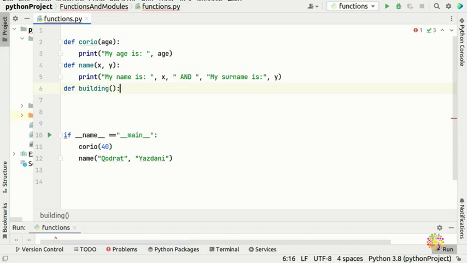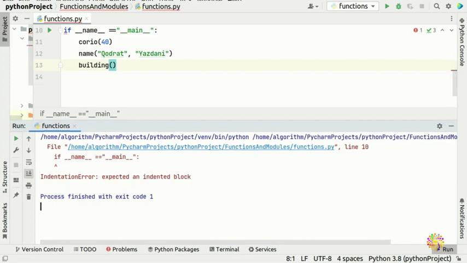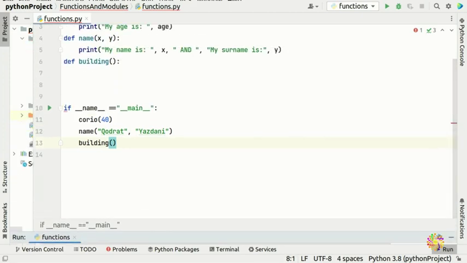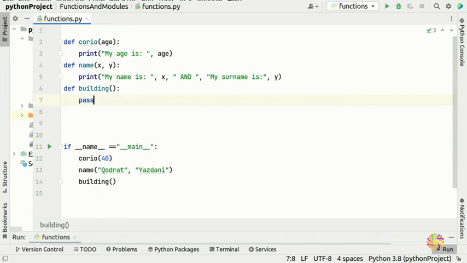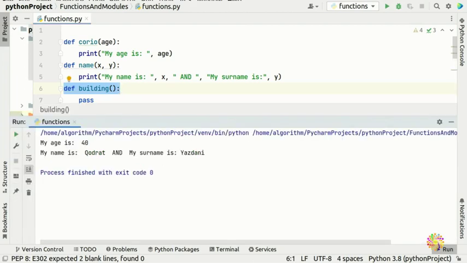There are going to be times when you have, for example, a building. You can even call your building here, but you are still going to get an error, because your function is still open. So how do we get around this? You can fix this by calling pass. If you put a pass, Python knows that at the moment you are not using this function, and you're all good. Now if you run it, Python is happy, and all the errors go away.